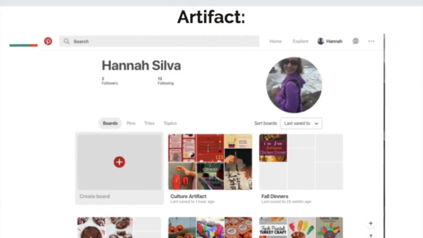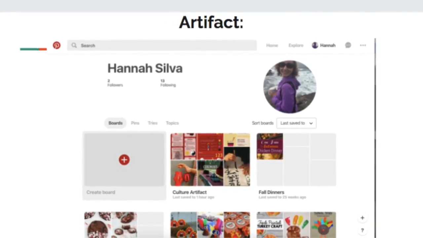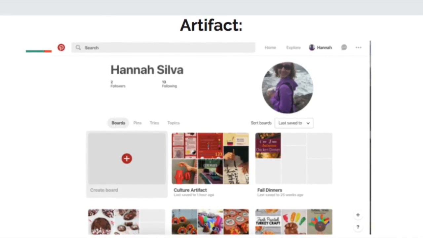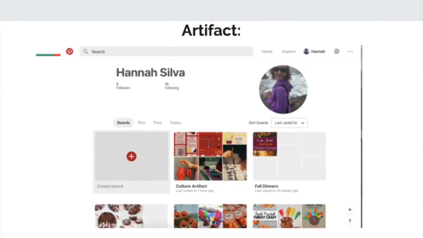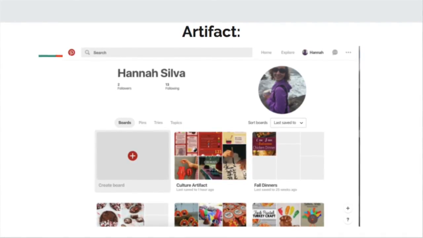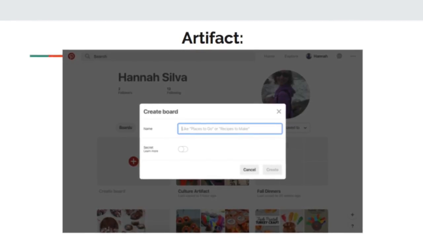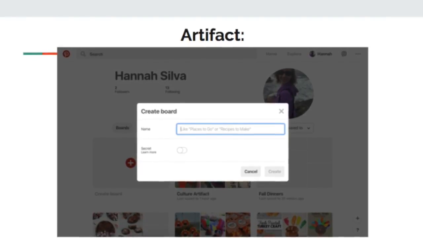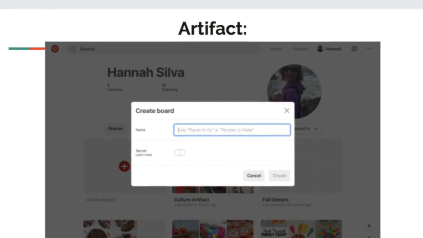So for Pinterest, I just logged on and created an account, and it's very simple to use. You just put all your information in, like your email and your name, and then to create the actual board, they will have a create board section as soon as you create your account, and it'll ask for a name and whether it's to be secret or not.